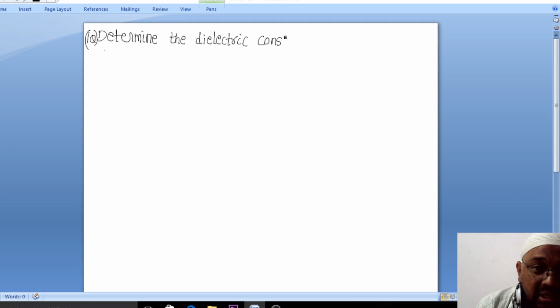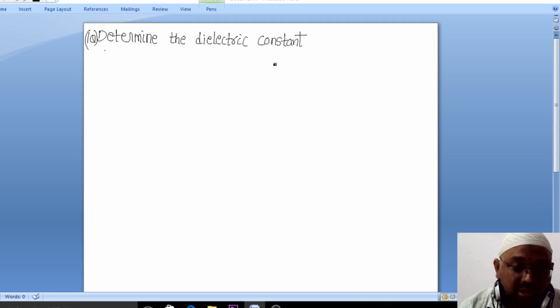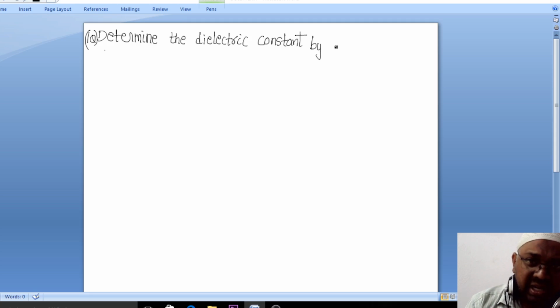Just now we had a discussion regarding dielectric constant. If the dielectric constant formula is known, we can know how much potential the dielectric material can store. For that reason we determine the dielectric constant, and there are different methods, right.